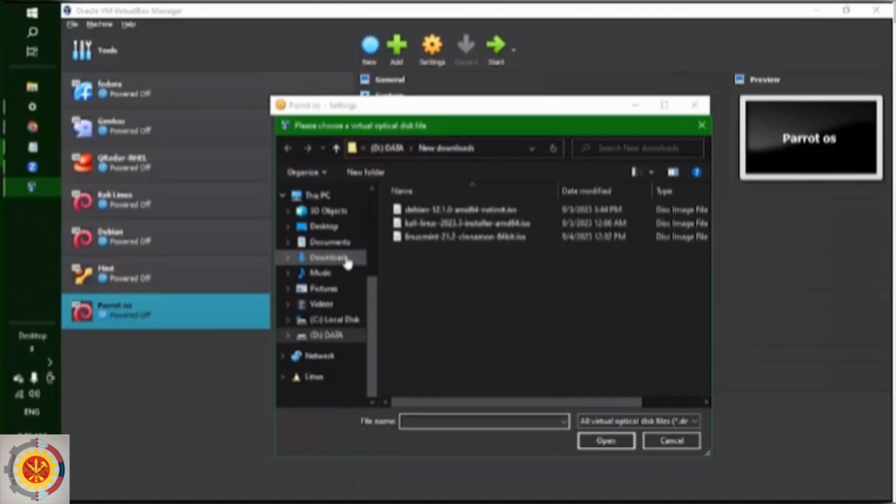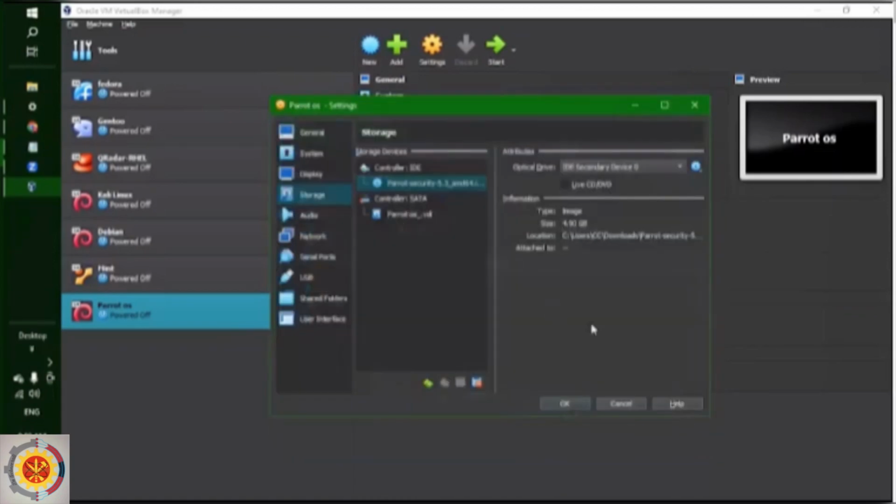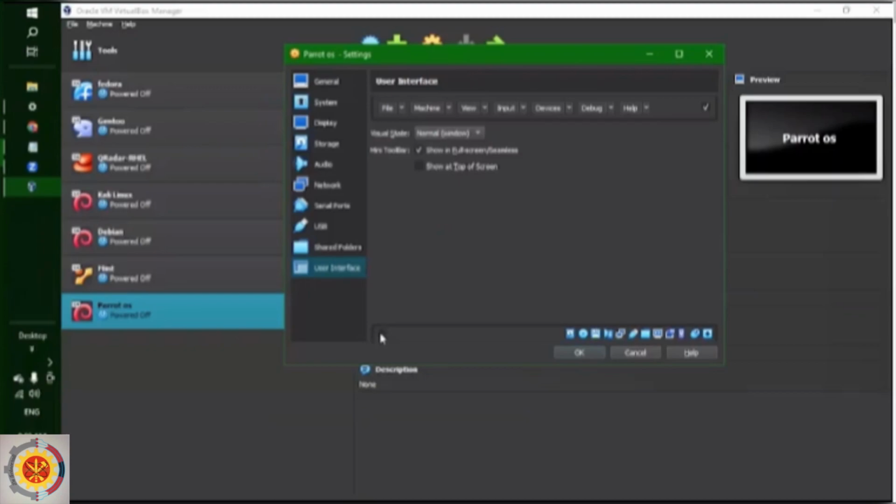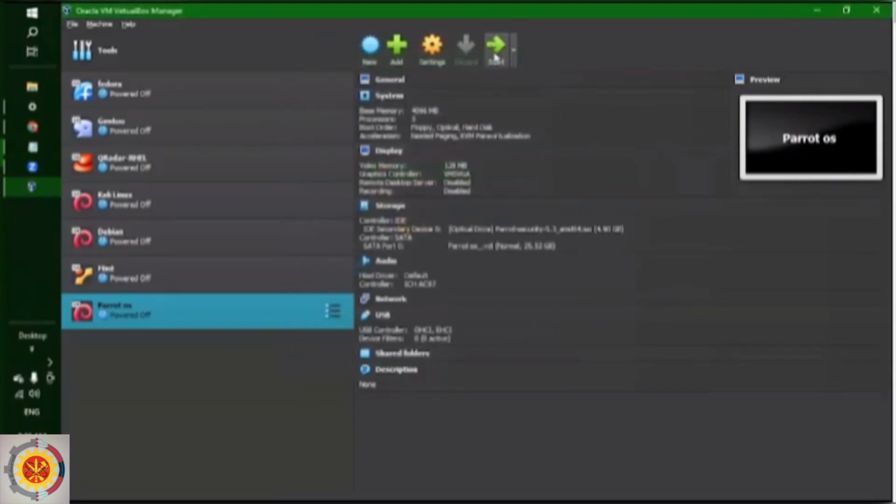You should know the location where you saved it. So I inserted it. It's okay. User interface, and I'm gonna change some. I don't like this bottom line, so I'm gonna uncheck it. If you are okay with it, you can allow it. Now it's done. So let's start our virtual machine.